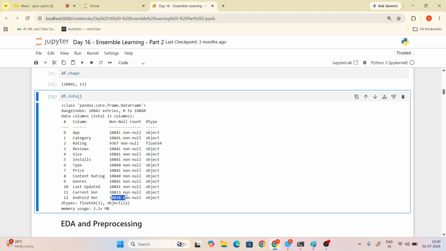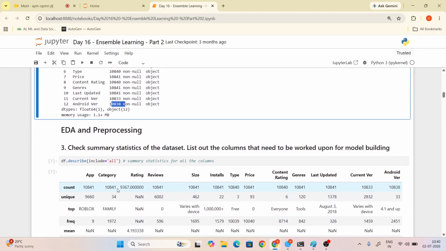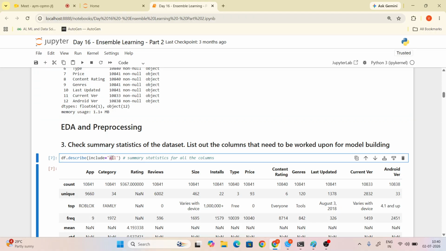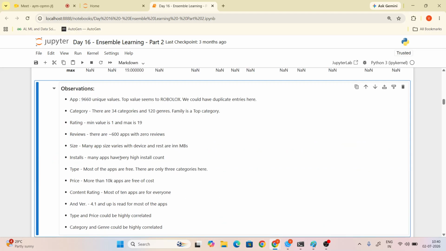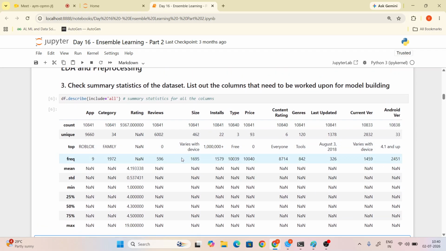So we want to filter, we have these two things, pre-processing it. We have to check, Alka. If you are given include all, it displays everything. If you are given include object, it displays the object only. If you are not given anything, it automatically summarizes the numerical columns. If you are given all, it displays all the things, both object and numeric columns.